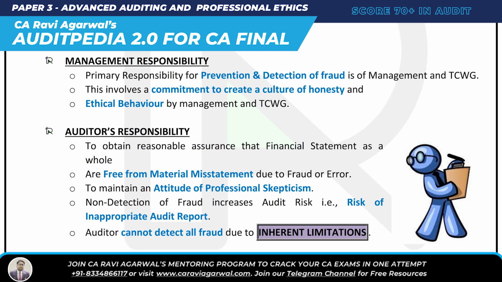To obtain reasonable assurance that the financial statements as a whole are free from material misstatement, whether due to fraud or error. To maintain an attitude of professional skepticism. Non-detection of fraud increases audit risk, that is, the risk of an inappropriate audit report. And lastly, the auditor obviously cannot detect all fraud. Why? Because of inherent limitations.